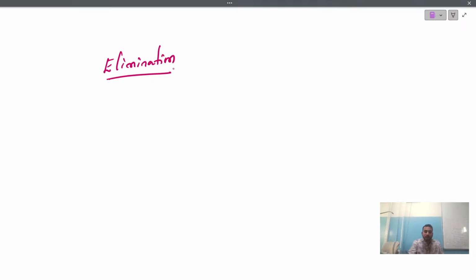In the chapter pair of linear equations, there is a topic called the elimination method. Kindly solve this topic. Easily you people can score 2 marks. And the next topic you want to practice, see children, from all the topics I am mentioning here, 100% one question you will get for 2 marks.